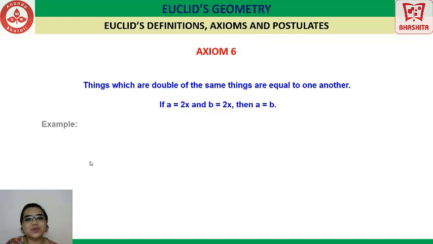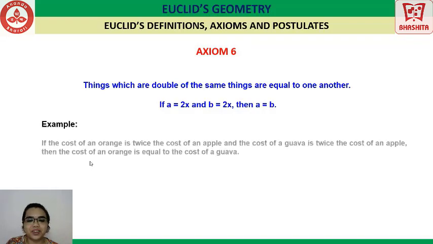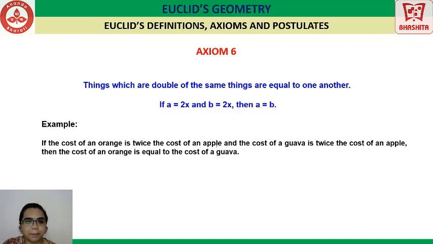Let us understand this with the help of an example. If the cost of an orange is twice the cost of an apple, and the cost of a guava is twice the cost of the same apple, then can you say the cost of an orange is equal to the cost of the guava? Very true, that's how it works. This is a very good example for that. Let us see the next axiom.